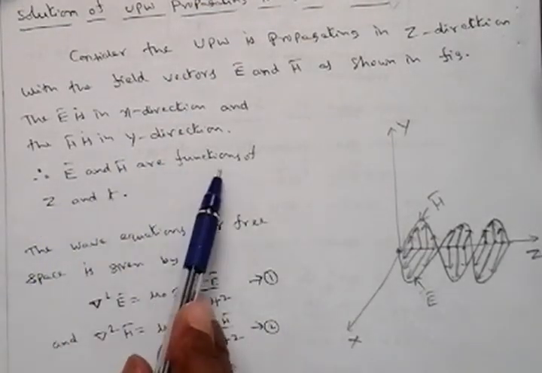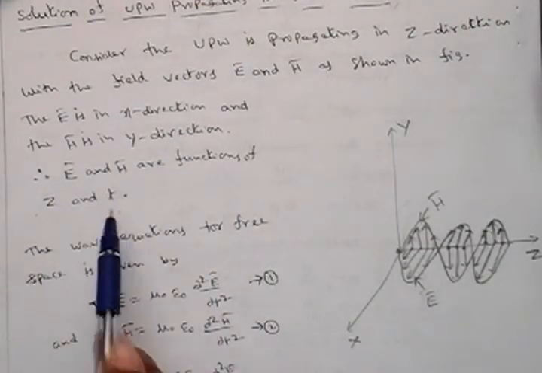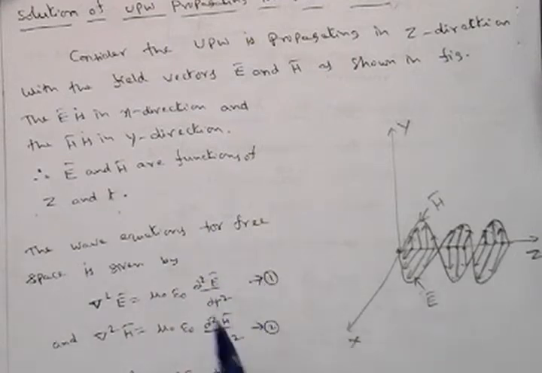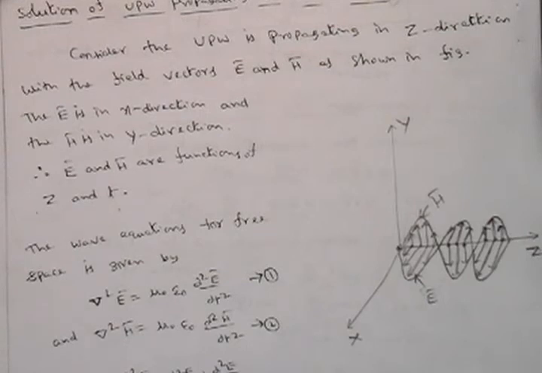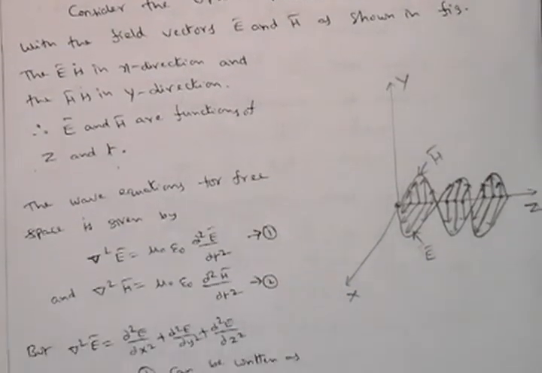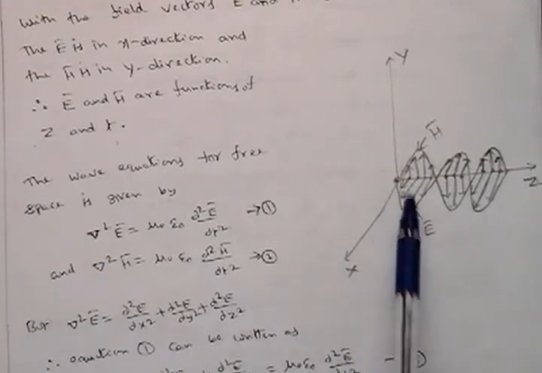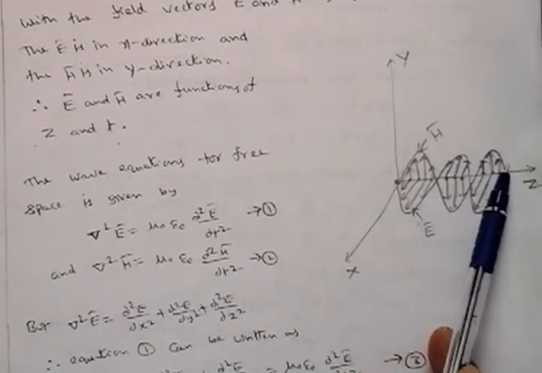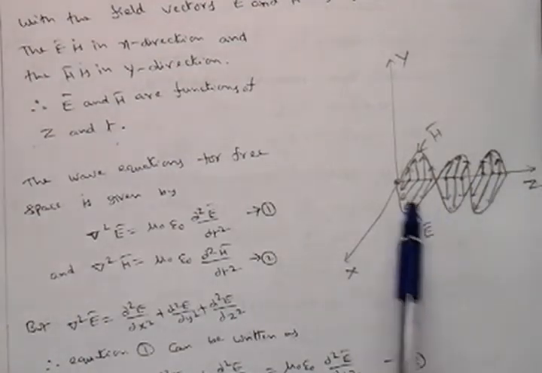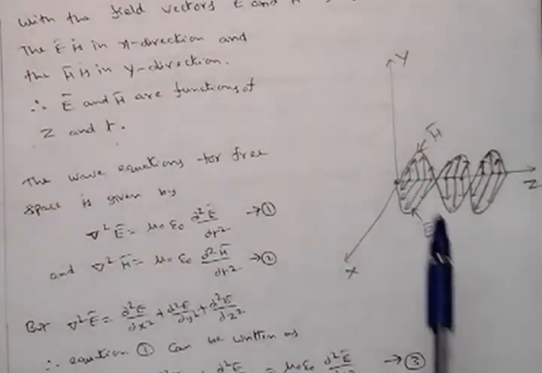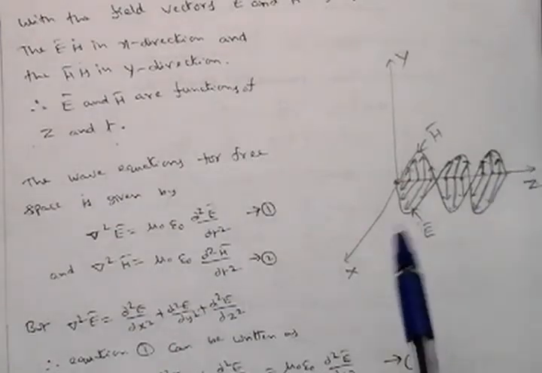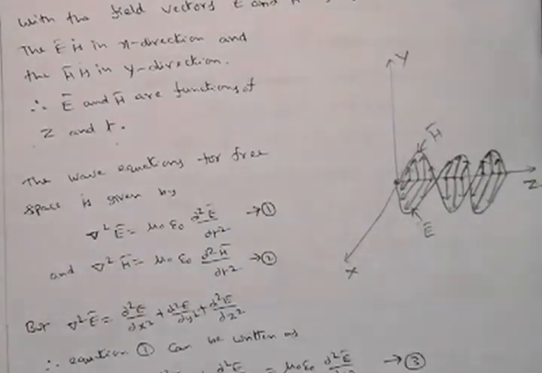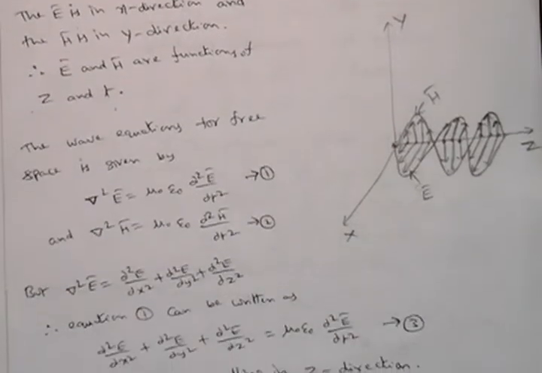So E bar and H bar are functions of z and t. When the time is changing, this wave also is changing from one position to another position. Therefore the representation of the waveform has one electric field term and another magnetic field term. At the beginning I explained why these two are perpendicular: as per the property of E equal to minus d phi by dt, the electric field and magnetic field are perpendicular to each other.